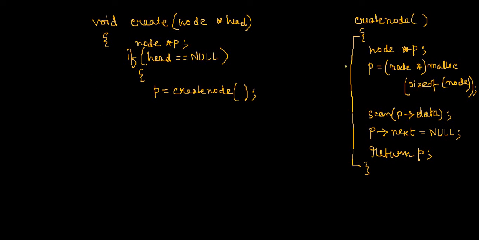Okay. Anyway, what is the return type of this create node? It cannot be void, because it is returning something. What is it returning? It is returning an address, right? Address of what? Address of a node. So since it is returning an address, I should write this function as a pointer create. So it's not a plain function, it's a function returning an address. So I should call it a function pointer.